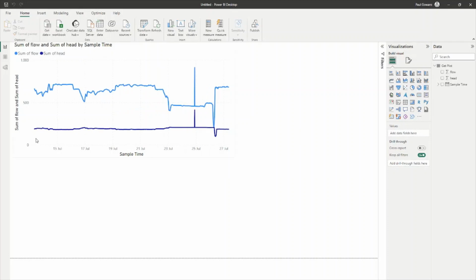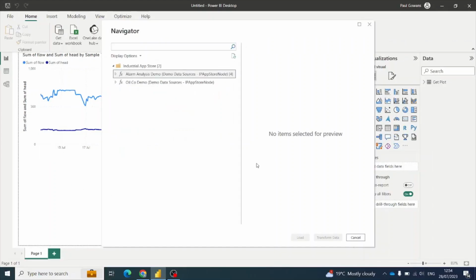And there we go. We now have data all the way back to the 13th of July. So we've looked at getting process data into Power BI, but now let's look at getting our alarm and event data into Power BI as well.